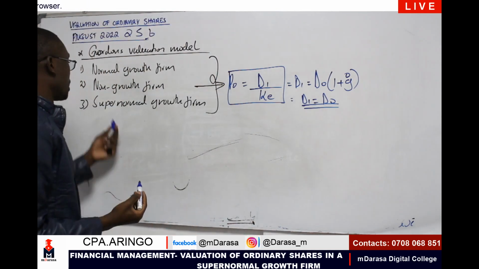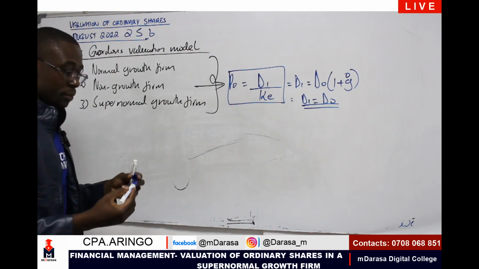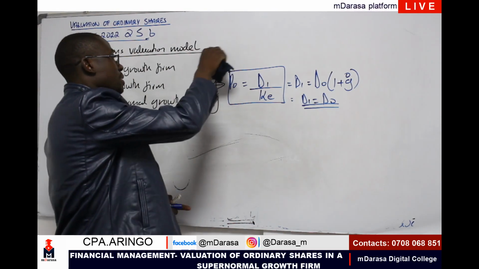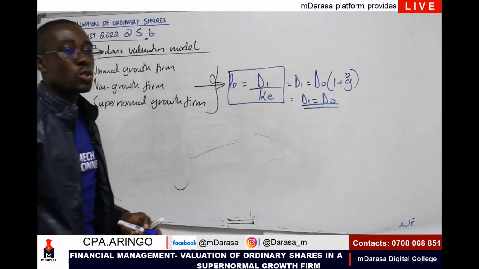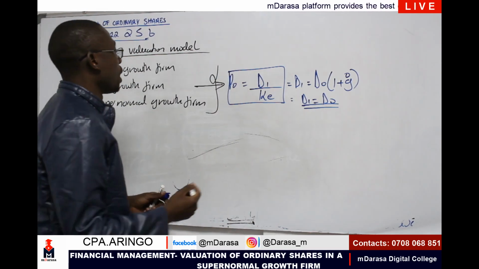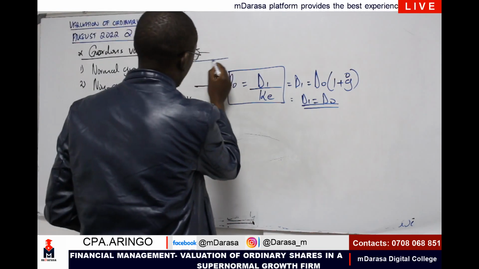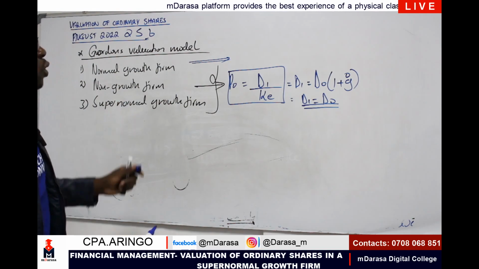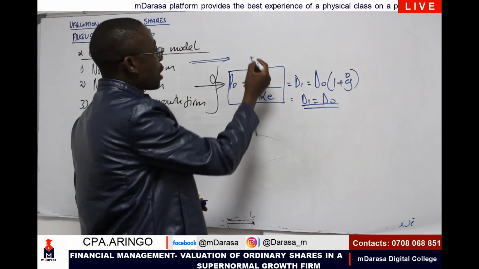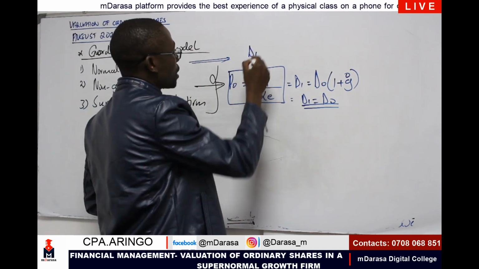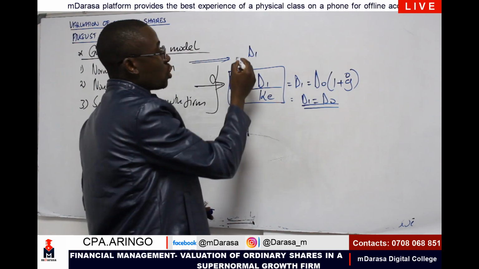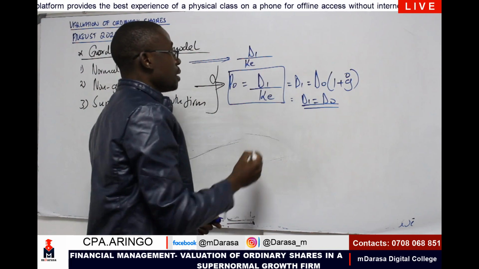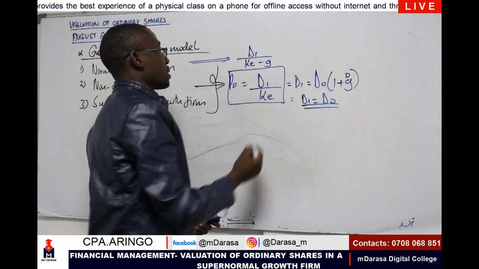What about the normal growth firm here? These are firms where dividends grow at a constant rate throughout. So how will we determine that? To determine for normal growth, we are going to take our D1 over cost of equity, which is KE, minus our growth rate.